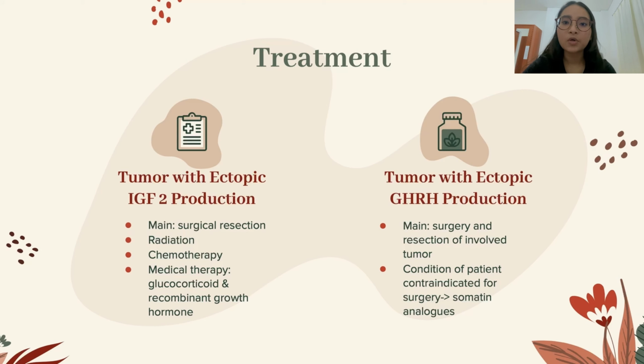The last one is tumor with ectopic growth hormone releasing hormone productions. The mainstay of treatment for ectopic acromegaly is surgery and resection of the involved tumor. If the patient's condition is contraindicated or in metastatic cases, somatostatin analogs are an alternative option to achieve biochemical disease remission by normalizing GH and IGF-1 levels.